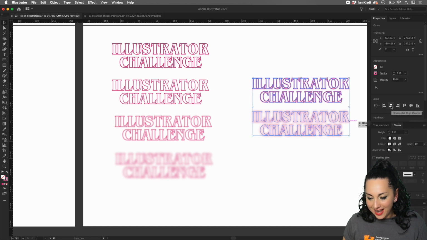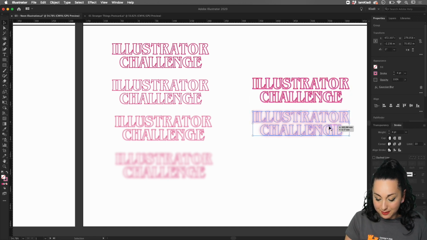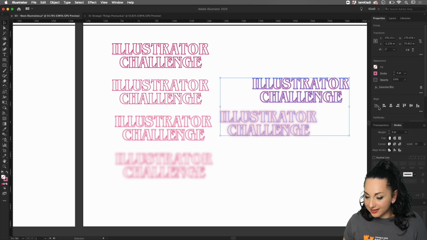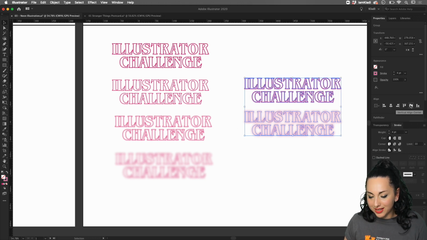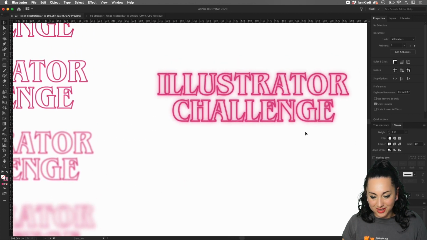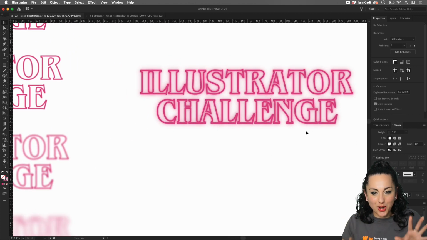And again, make sure that this is at the back. So Command Shift left curly bracket, and then bring it into the center. Oops, need to select them both. Click and drag to select them both and align it vertically and horizontally. And as you can see, we're starting to get our blur of the neon.